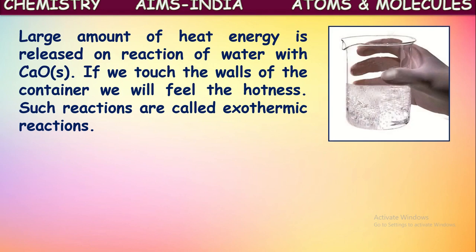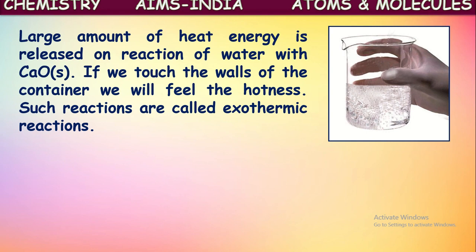A large amount of heat energy is released in this reaction also when calcium oxide reacts with water. In the formation of calcium hydroxide, an enormous amount of energy is produced in the form of heat here also. If we touch the container in which we did this reaction, we feel the hotness. So we can observe that as it is hot, heat energy is evolved.